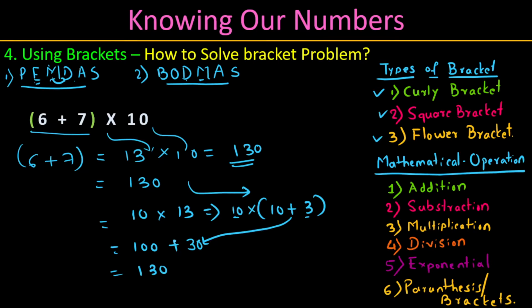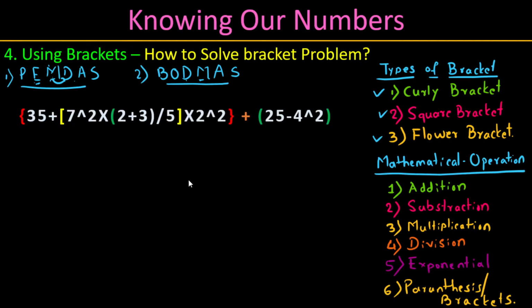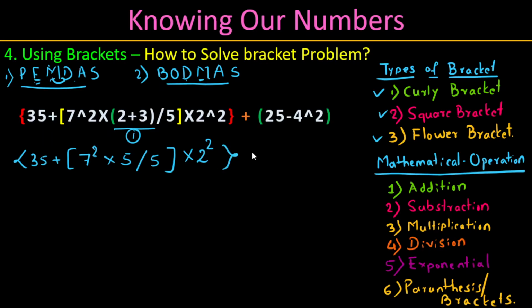Now let's go with another example. This is the second problem. Let us go group-wise; this one is one group. Write 35 plus 7 squared, keep it the same, into 2 plus 3, which is 5, this 5, and 2 squared, this bracket, plus 25, keep it the same. 4 squared can be written as 4 into 4, equal to 16, right? Now apply the rule once again.